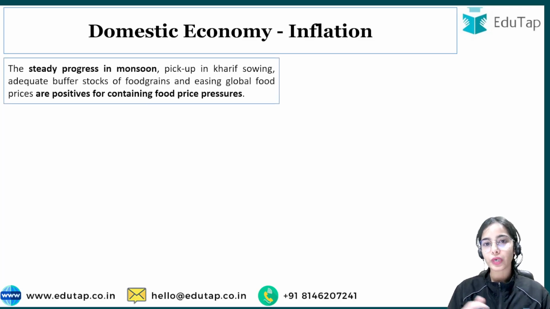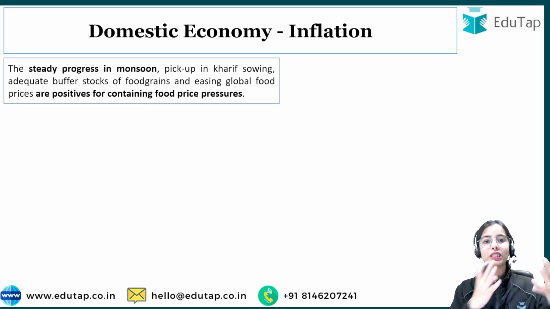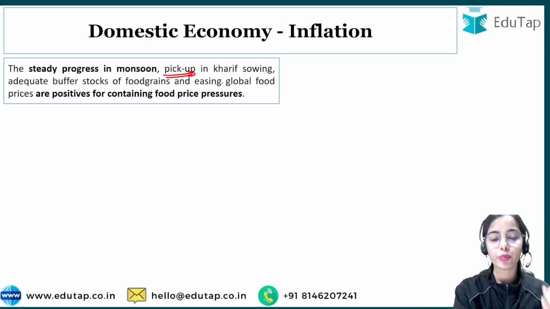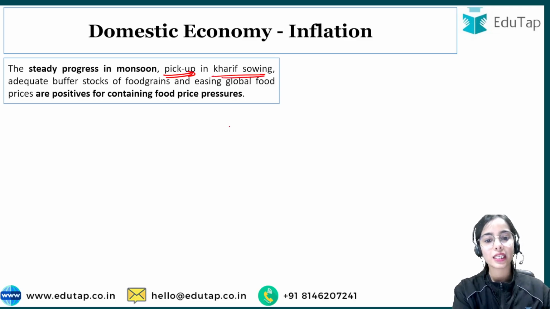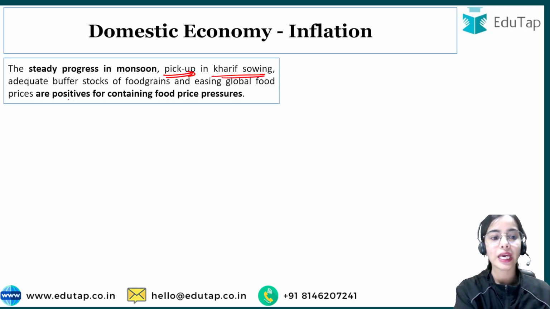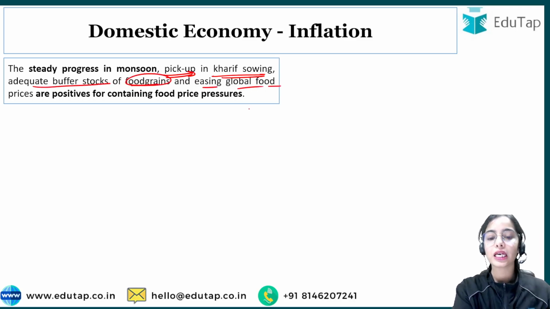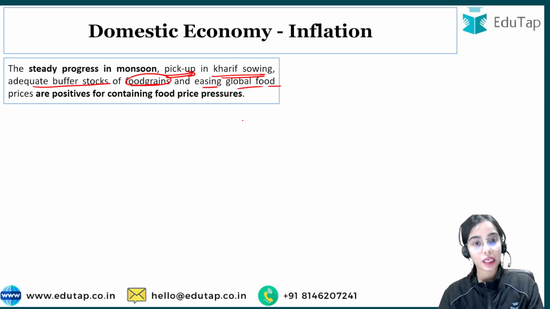Now, the steady progress we have seen in the monsoon, as I told you at the start of this session. The monsoon rainfall is good and the area coverage is also increasing. This has improved Kharif sowing, and there has been a pickup in it. We have adequate buffer stocks of food grains, and global food prices are easing. Food conditions are somehow stabilizing.